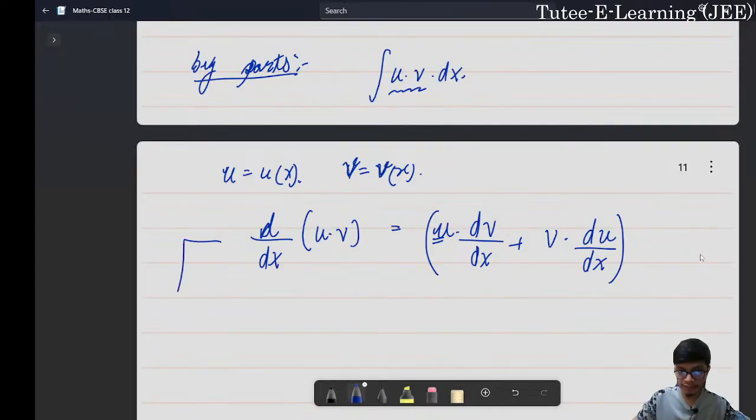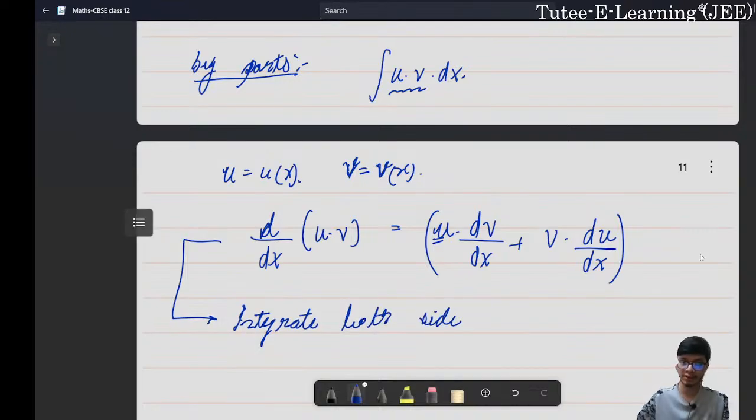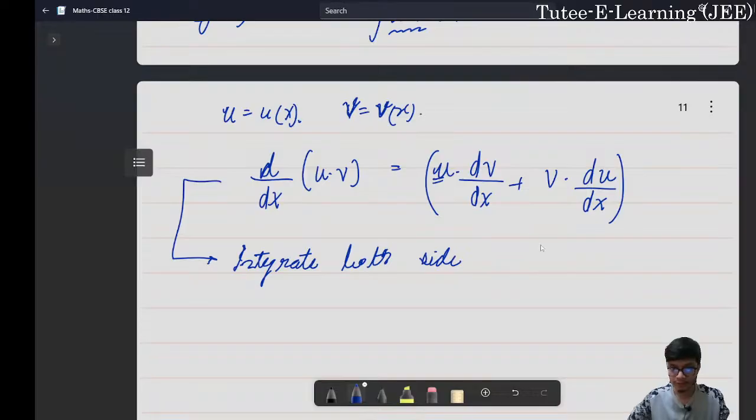Now if from this differential form we integrate both sides, the integration of a differential form would be the same function itself. So the left-hand side would remain u into v.